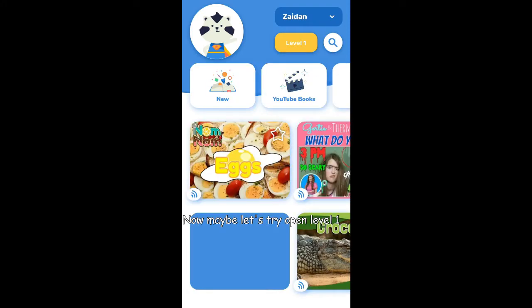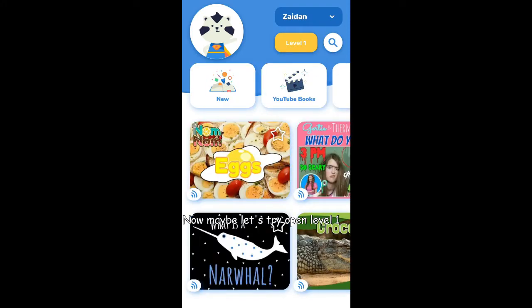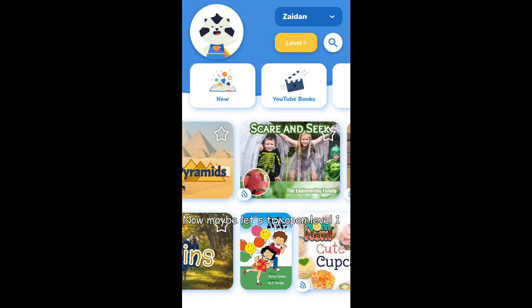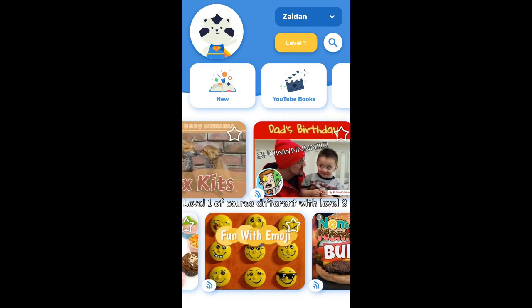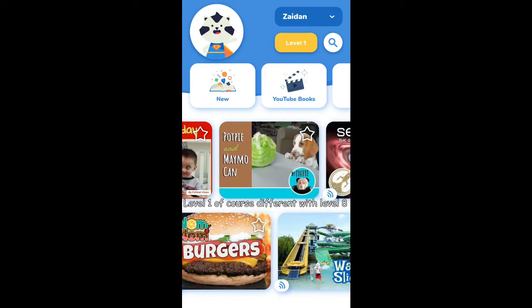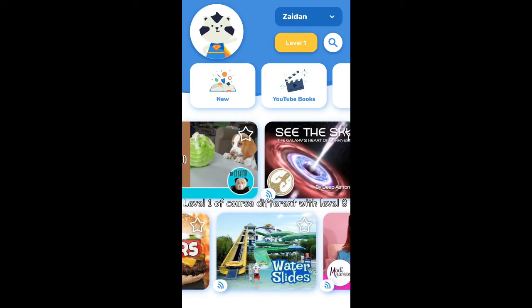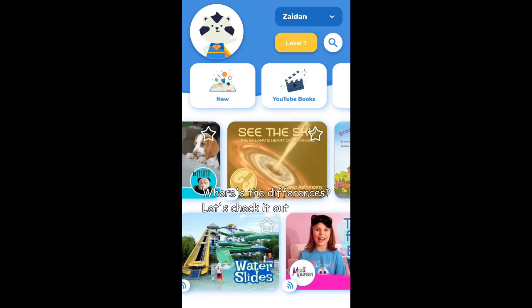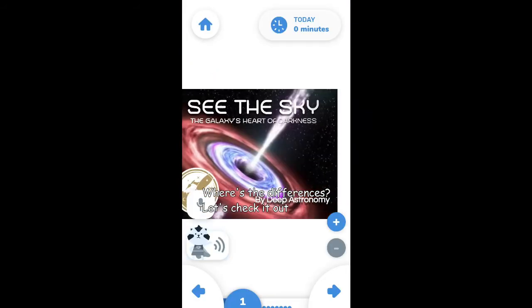Now, maybe we should try to open the level 1. Level 1, of course, different with level 8. Where is the differences? Let's check it out.